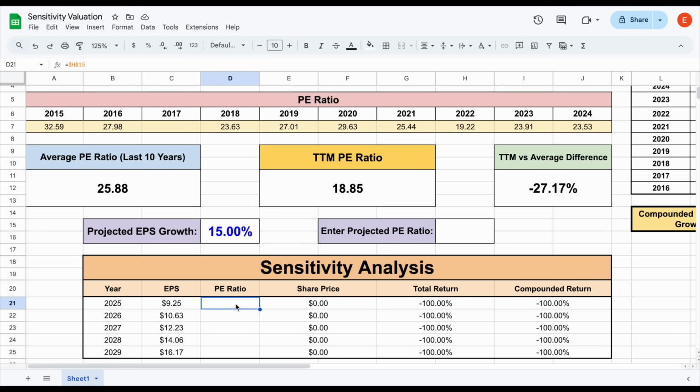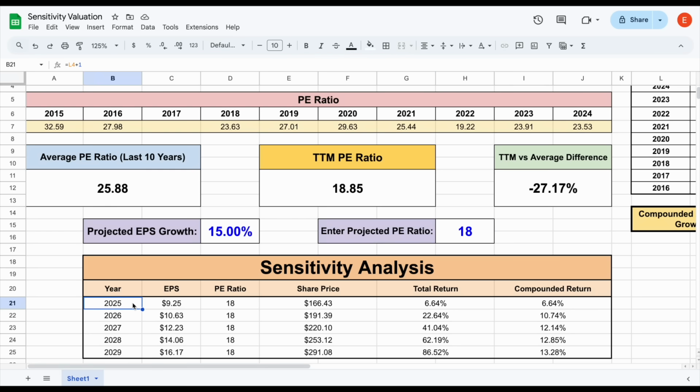Are they going to be willing to pay what they paid on average over the last decade, or the much lower multiple we've seen in the trailing 12 months? Let's assume in this scenario, more of a worst case scenario, that investors are never willing to pay that high of a multiple for Google again, and it remains relatively low. Let's say it even declines even further. If we come over here and say investors are only willing to pay 18 times earnings for Google and hit enter, here's what we can see.